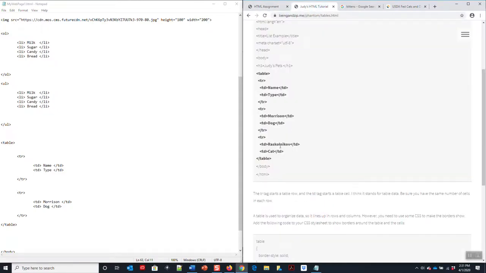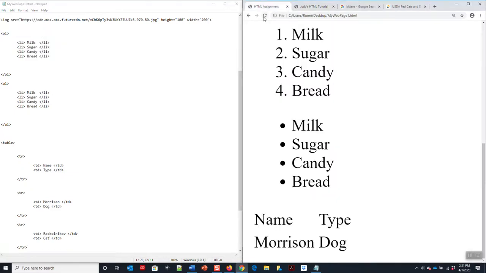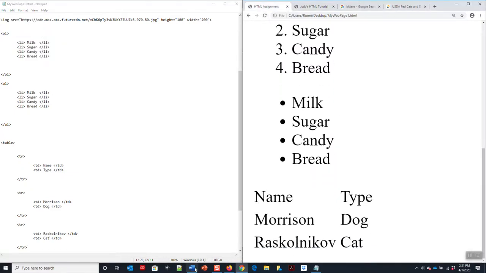The third thing she has is Raskolnikov. I don't know why you would call your cat that. That's just torture for a cat. And the third row has Raskolnikov and cat. I'm going to save it and refresh it, and look, it's right there.